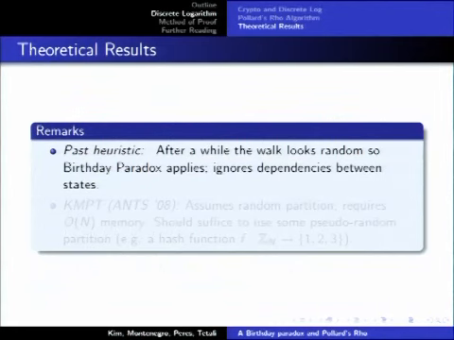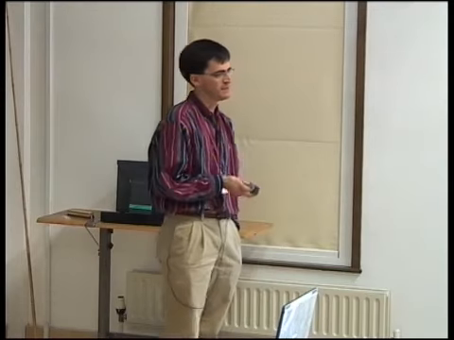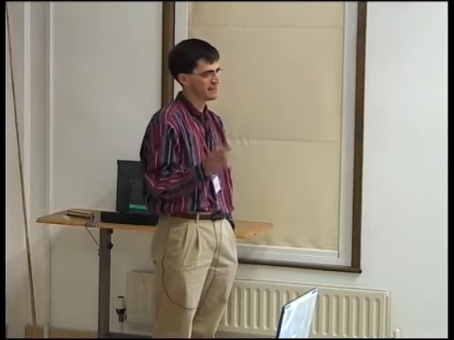So now we get to what was being mentioned. The previous idea behind this algorithm was that if we do this thing that looks like a random walk for a while, then we should be picking random group elements. And if we go root n times, then we pick something like root n random elements, and the birthday paradox says that two of them should be the same. But this ignores the fact that you have dependencies between all of these. If we look at the state after 100 steps and 101, they're highly related.